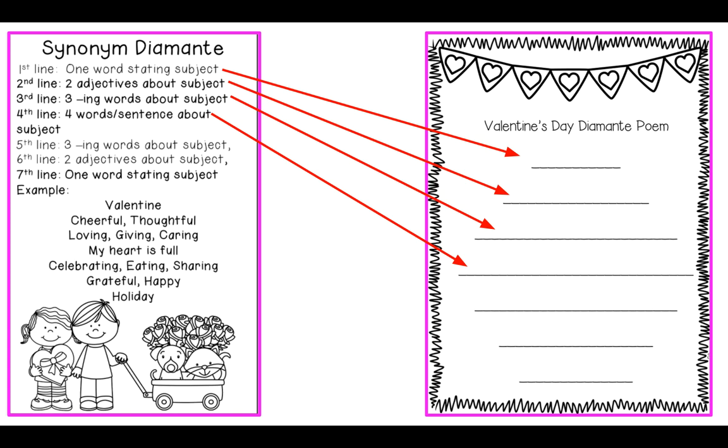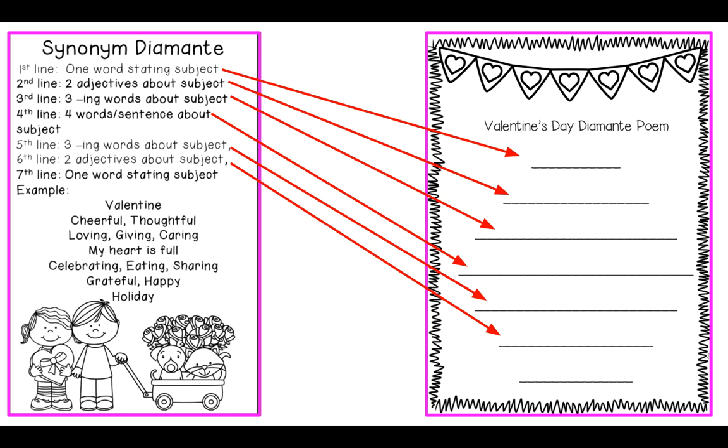Then the diamond kind of repeats itself underneath. For the fifth line, you're going to have three words that end in ing about the subject again. Repeating what we did up above, now you have three different ing words: celebrating, eating, and sharing. I'm okay if you use a couple of the ing words I have on here, but I'd rather have you come up with as many of your own as you can. Line 6 is two adjectives about the subject again. For these two adjectives, I used grateful and happy. So two different words that describe my subject. If you need to think a little more about that, you can pause the video.